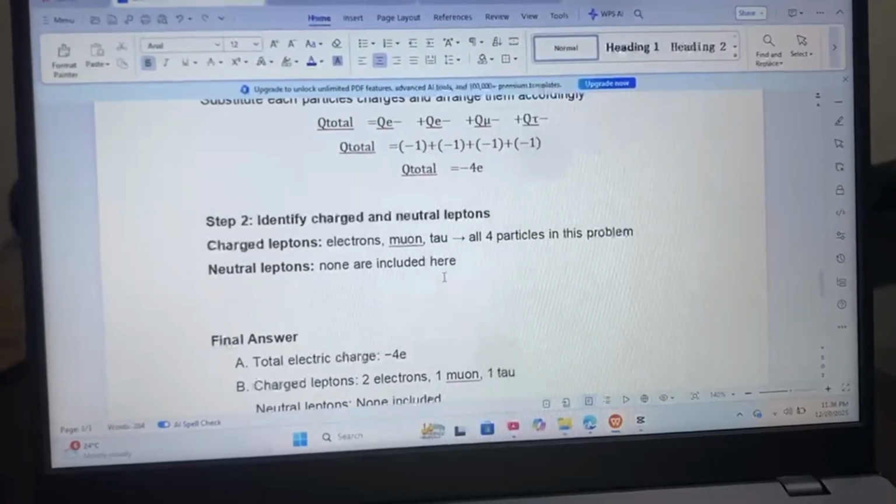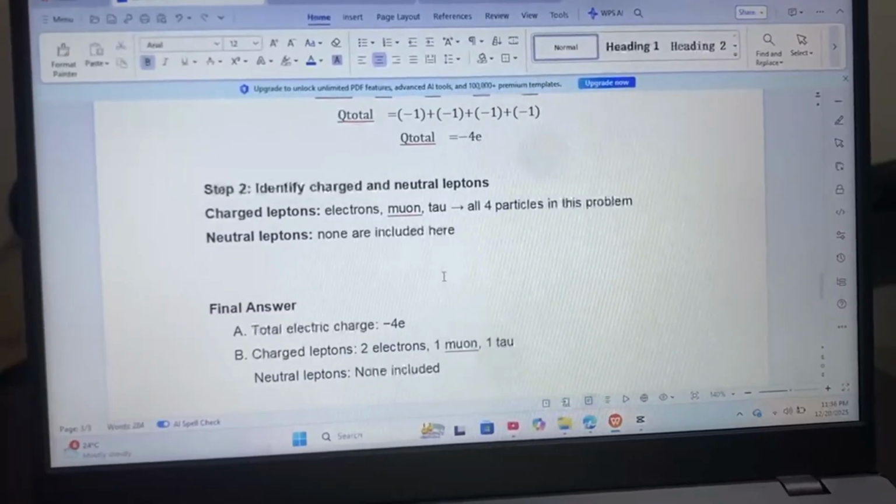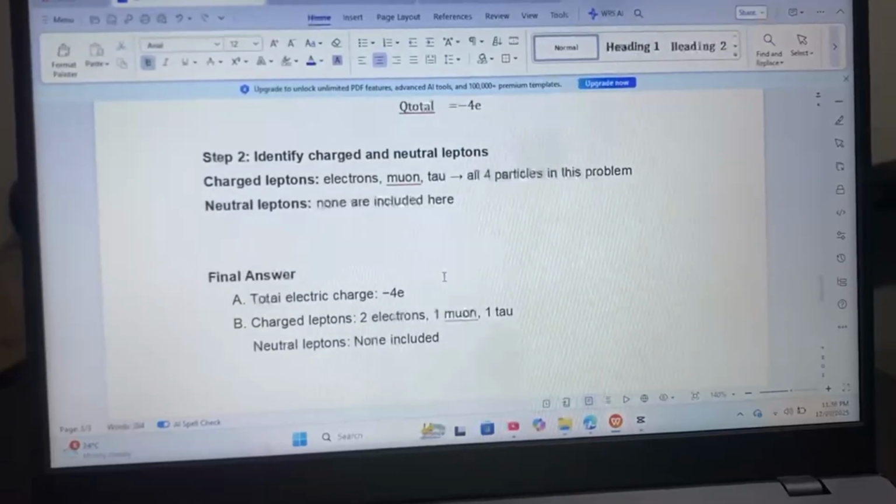Therefore, the total electric charge is negative 4e, while the charged leptons are 2 electrons, 1 muon, and 1 tau. Neutral leptons: none included.